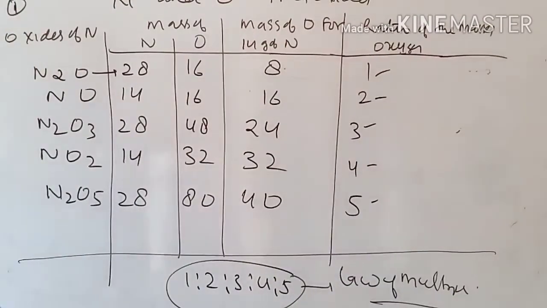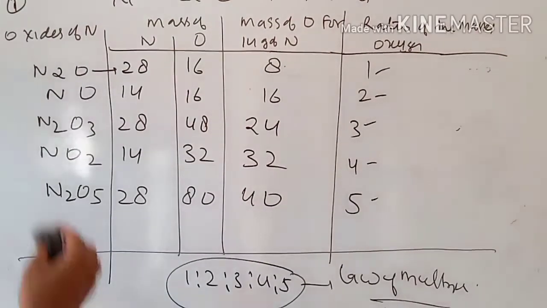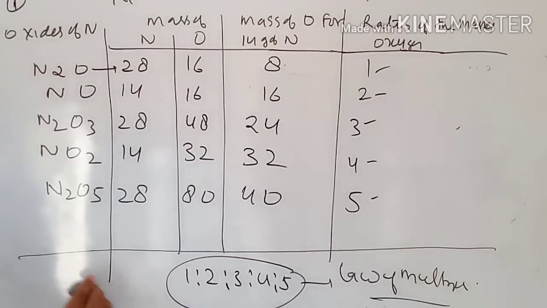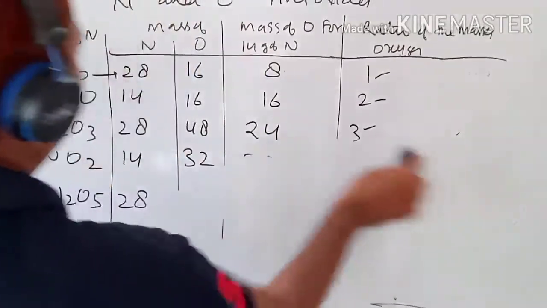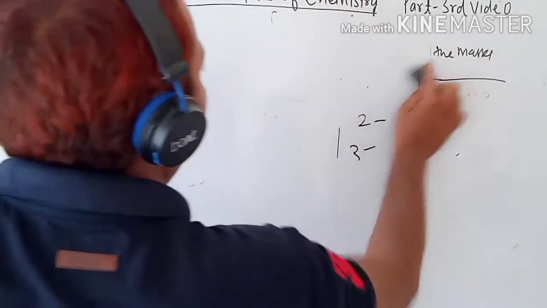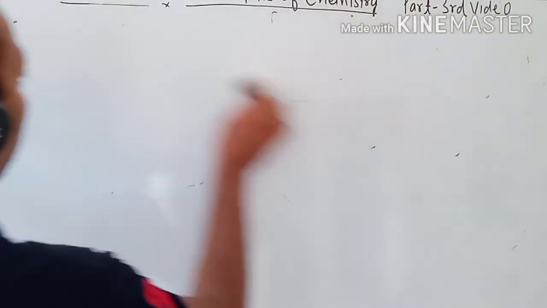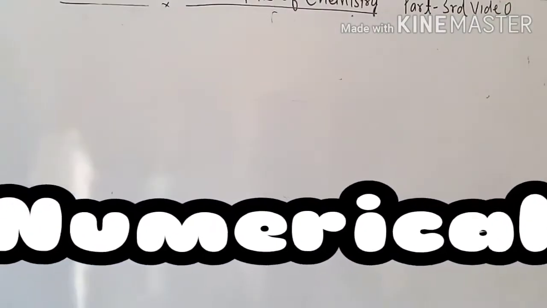Okay, so children, after this example, I hope it is very clear to you. Now after this, we will take the numerical section. So see the numerical. We are taking up one numerical so that you will understand this law more. Numerical means application of the law.